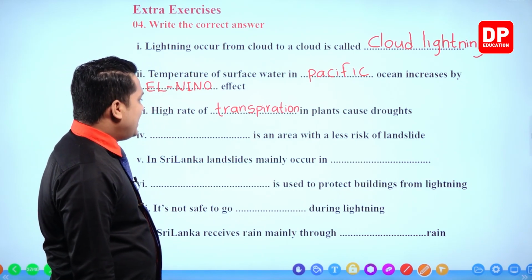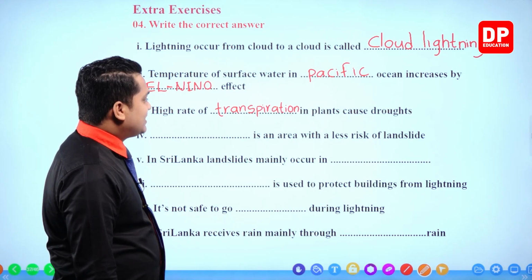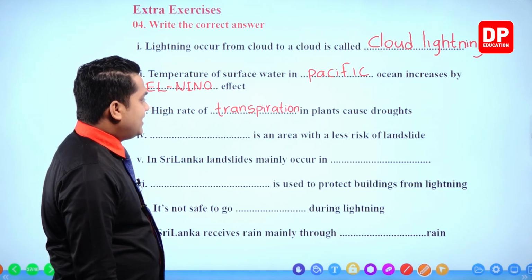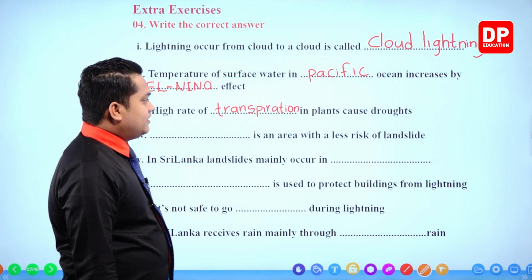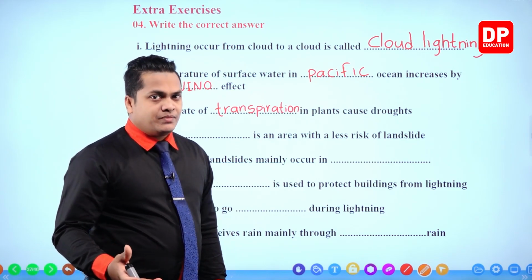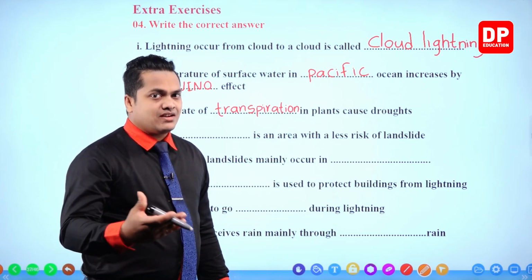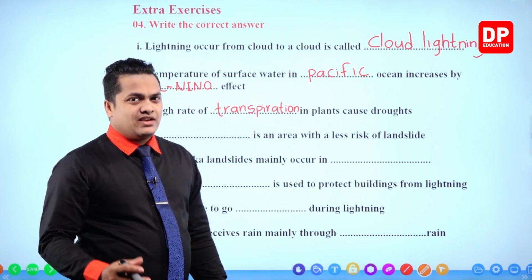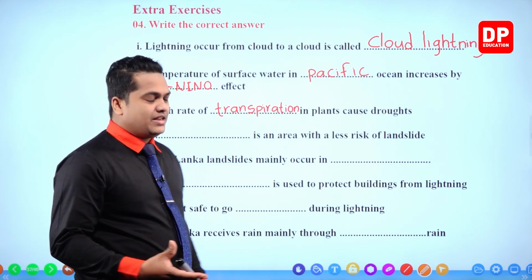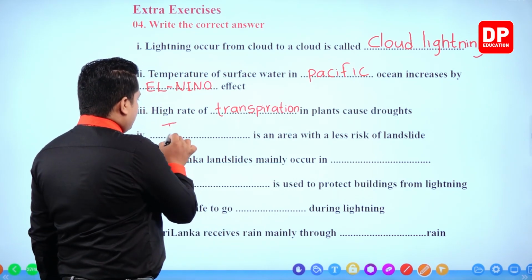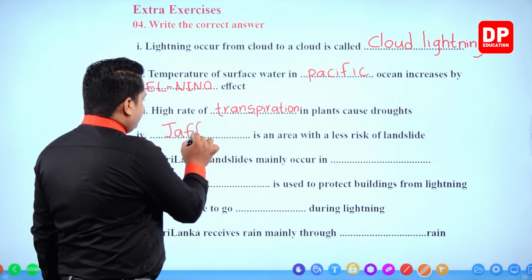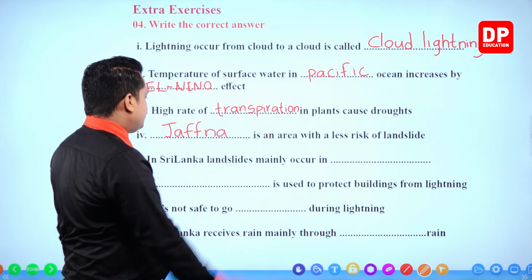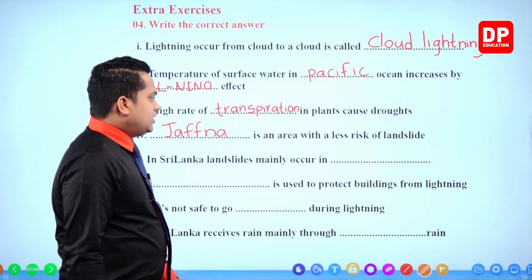Next one. Blank is an area with a less risk of landslide. This should be an area with less risk of landslide. So we can mention areas like Anuradhapura, Jaffna, right? Next one.